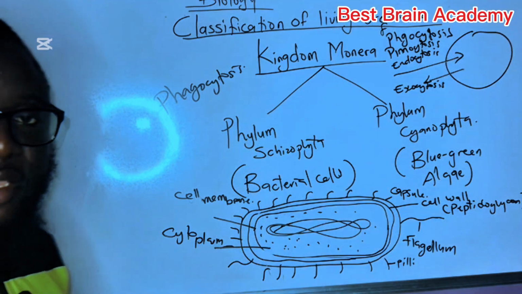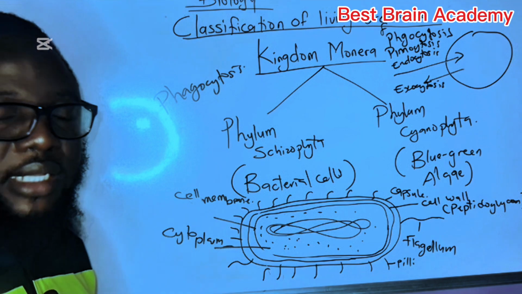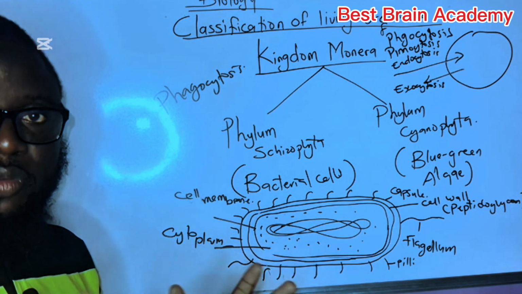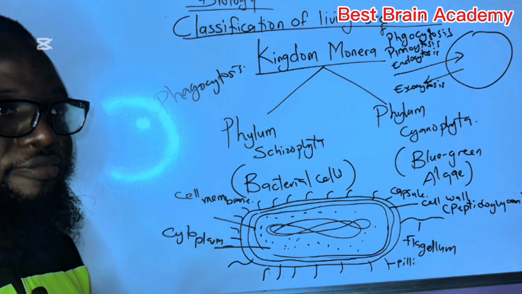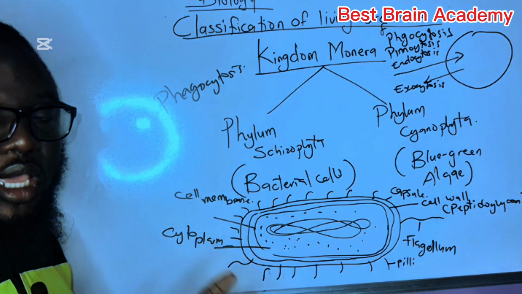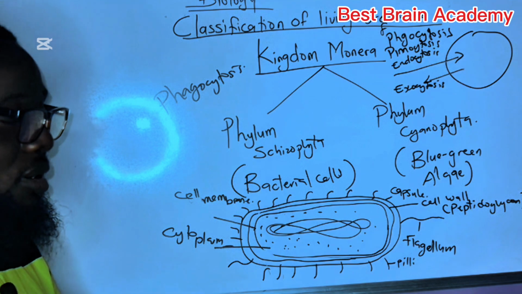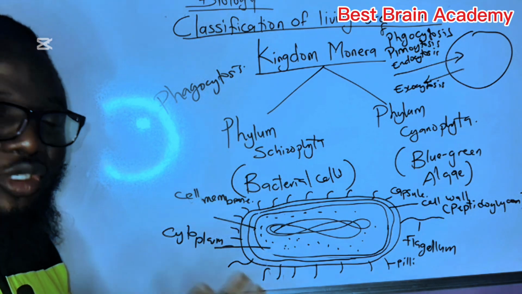Now, this is like a fluid or gel-like material found inside the cell, and its function is that it serves as a medium for chemical reactions to take place, or for biochemical reactions to take place inside the cell. That's the function of it. And also, that's where all the cell organelles are suspended.